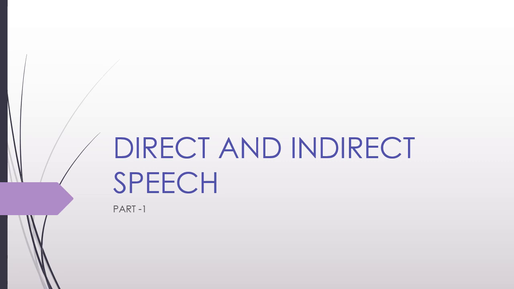In this module, we are going to study direct and indirect speech. Direct speech is repeating the exact words spoken. Indirect speech is reporting the words. That means direct speech is between the first person and the second person, and indirect speech is when the conversation that has happened between the first person and the second person is reported by another person.